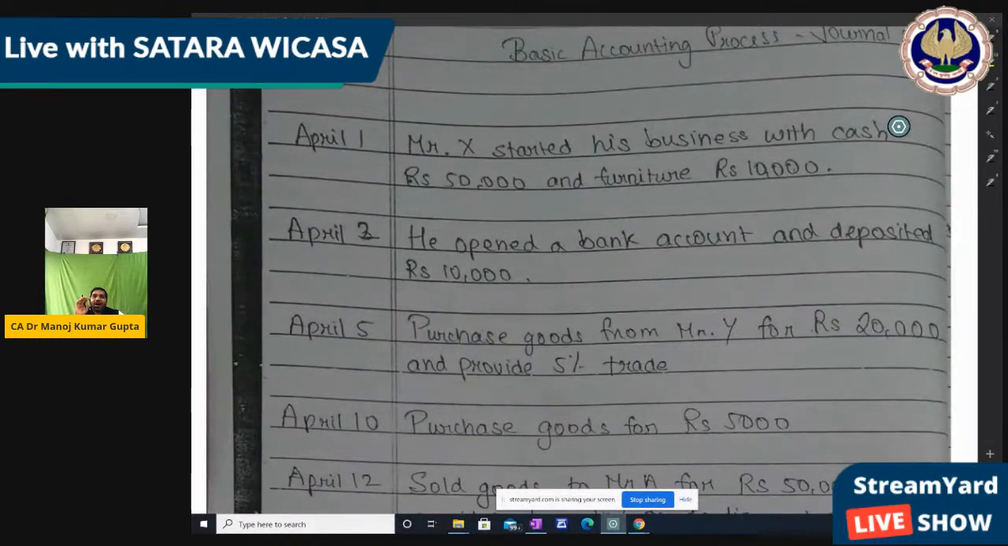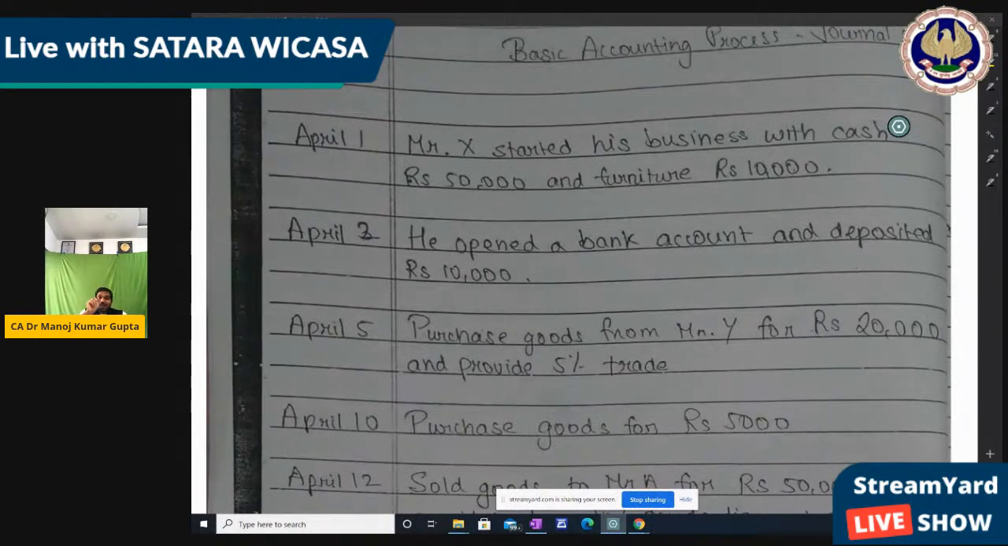Okay, so now I have some examples in my book, in my notes. You just pass the entry for this transaction. I hope the general entry concept is clear to all of you, right? The first transaction is on 1st April. Mr. X started his business with cash rupees 50,000 and furniture rupees 10,000. So now tell me the entry. What entry will you pass? So simple. Whatever you receive will be debit. So in business, we receive cash and we receive furniture.